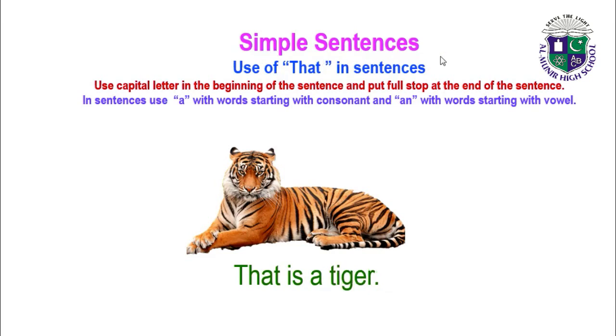Now we have to make a simple sentence of tiger. Use a capital letter in the beginning of the sentence and put a full stop at the end of the sentence. In sentences, use A with words starting with consonants. So you can see in this sentence, the first letter of the sentence in the beginning is capital and there is a full stop at the end of the sentence.